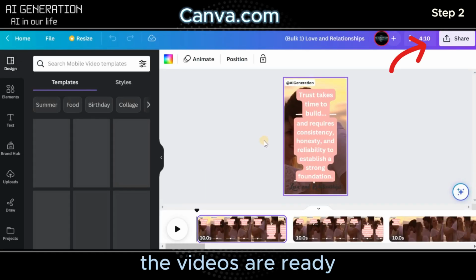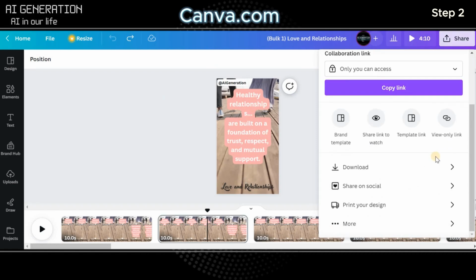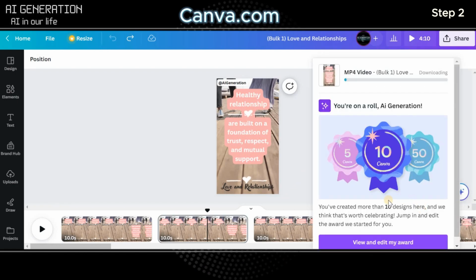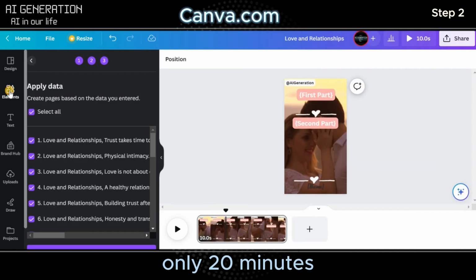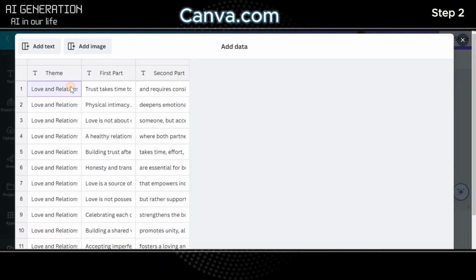When the videos are ready, click on the Share button. Download pages as separate files and download the result. Repeat this procedure with the rest of the quotes, and after spending only 30 minutes you will get 200 amazing shorts for YouTube.